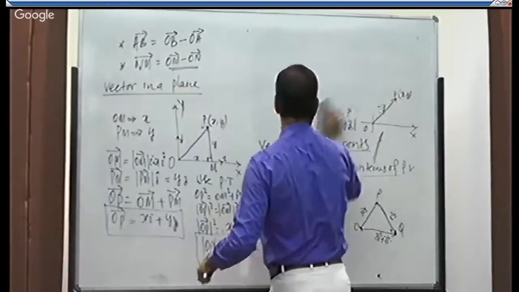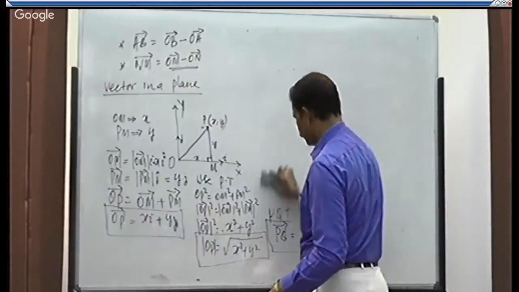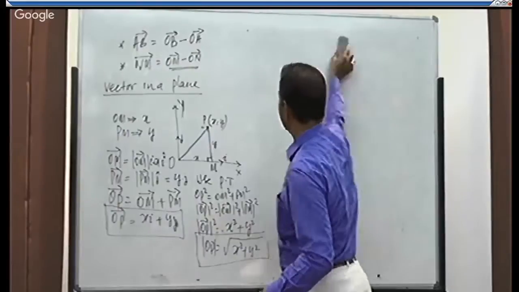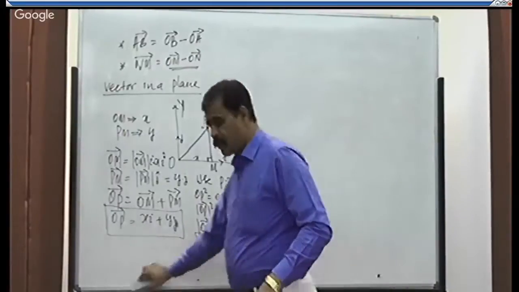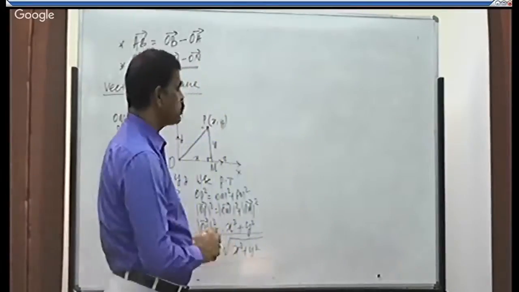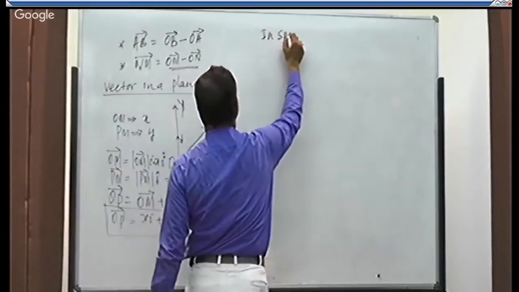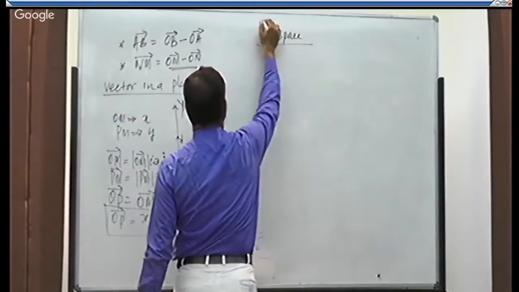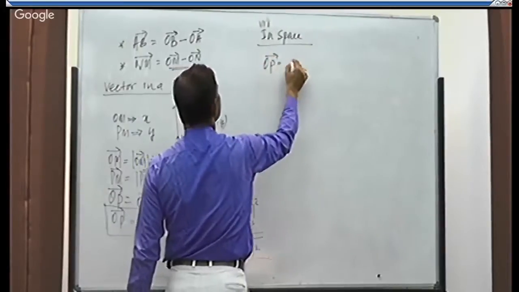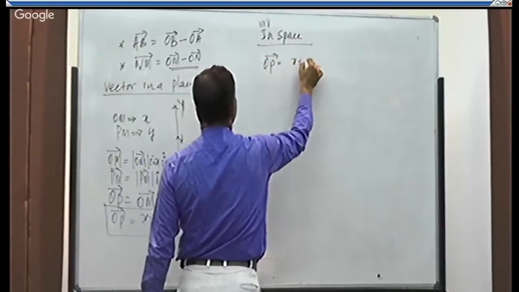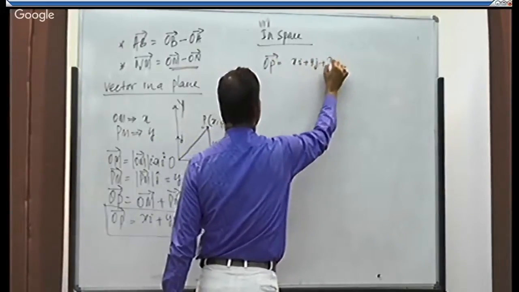So the same thing we can express for 3 dimensions, that is in space. Now we have derived it in 2 dimensions, that is in a plane. In the same way we can derive it for a position vector in 3 dimensions or in space. In space we can write directly OP is equal to xi plus yj plus zk.